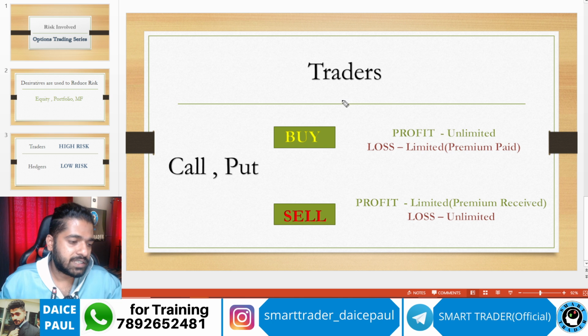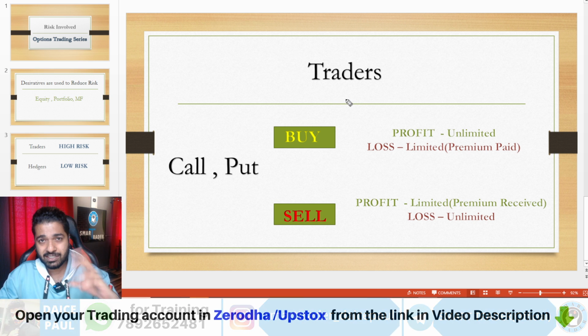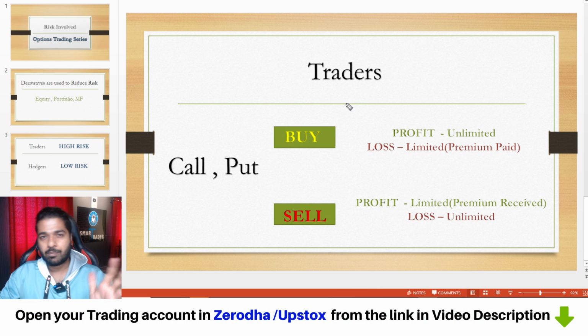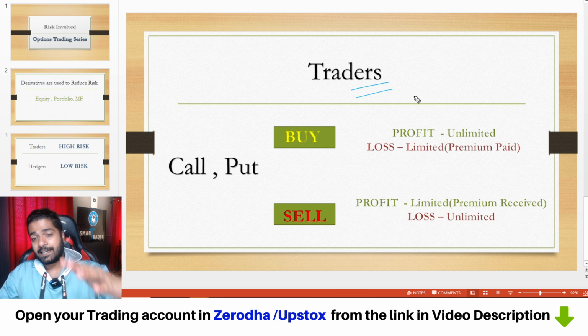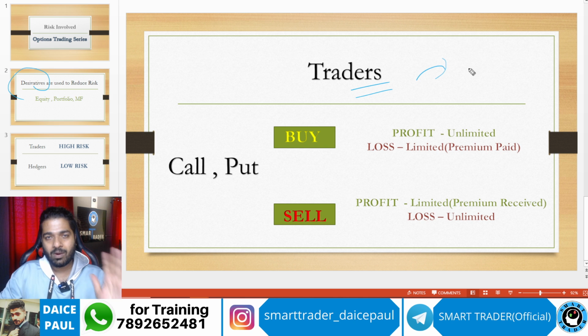So basically a hedger will be using certain strategies to ensure he can limit that. I will talk more later when I explain each strategy, and then we will see the possibilities, which side, how much loss can happen, all that. But most of them who enter into options are entering like a trader. When I say trader in options, first of all, I told you options is a derivative used to reduce risk. But what is happening? Everybody is directly going and buying this option itself, one-sided.